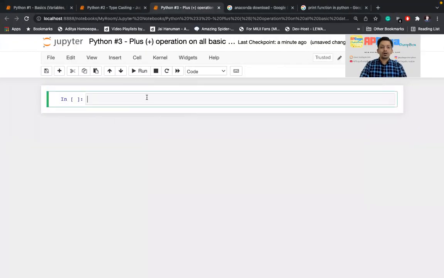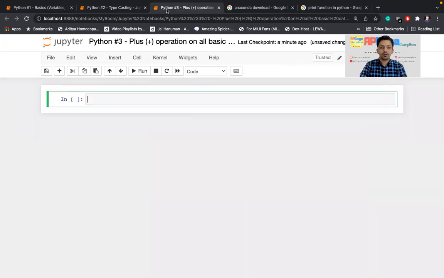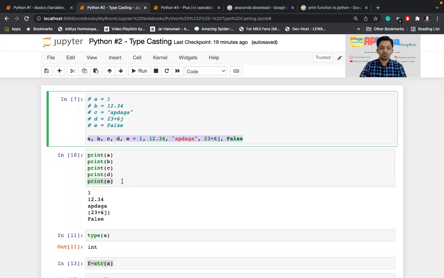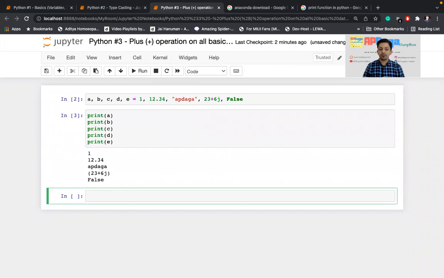Here you can see I'll define some variables. I'll take the same variables as I have shown in the last video, right? So these are the 5 variables. I'll print those. I'll show you what are the values. Okay, these are the 5 variables of different data types. First one is int, then float, then third one is string, fourth one is complex, and fifth one is boolean data type. Okay, now I'll show you how this plus operator will work differently for different data types.